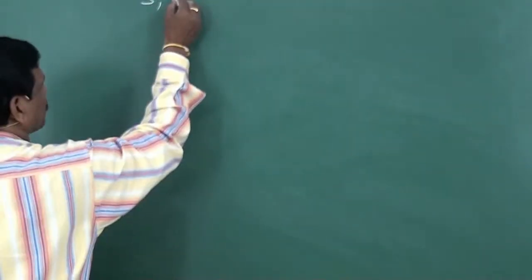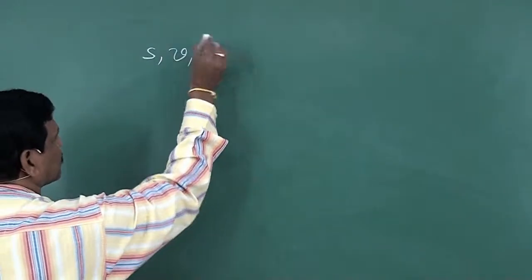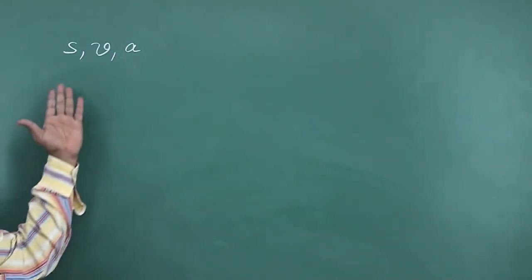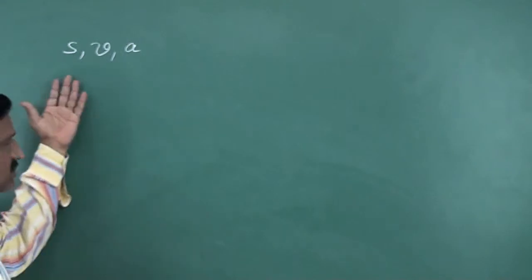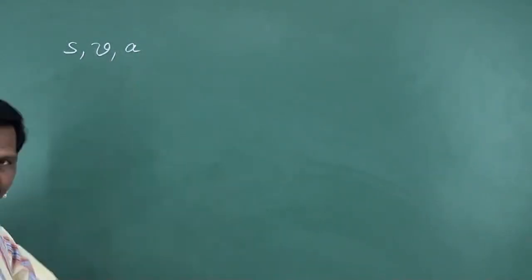Now we can establish relations among these parameters. Distance or displacement is written as S, velocity or speed is written as V, and acceleration is written as small a. Now we establish relations among distance or displacement, speed or velocity, acceleration and time interval.